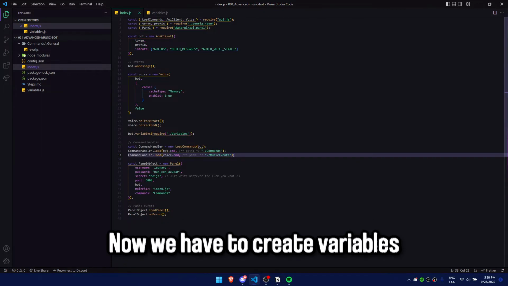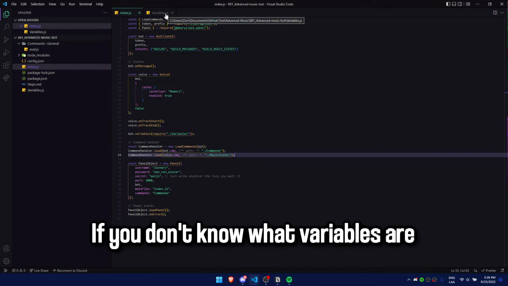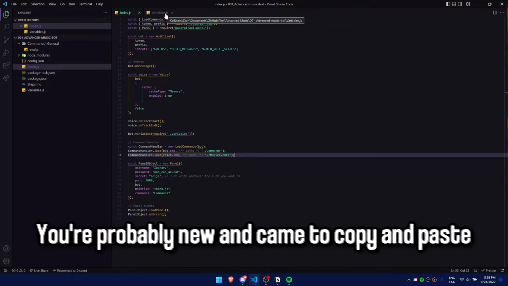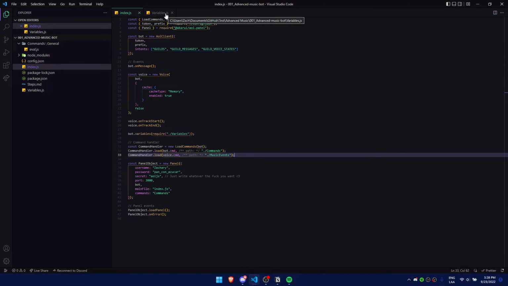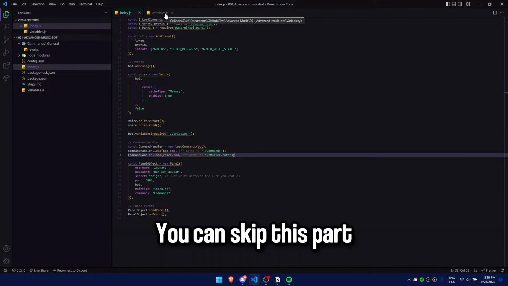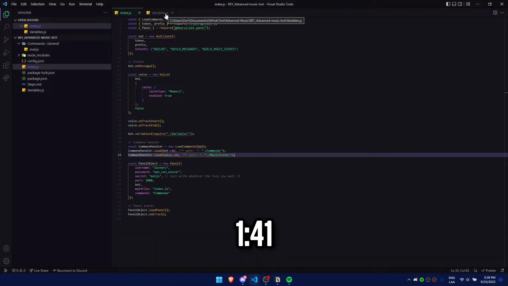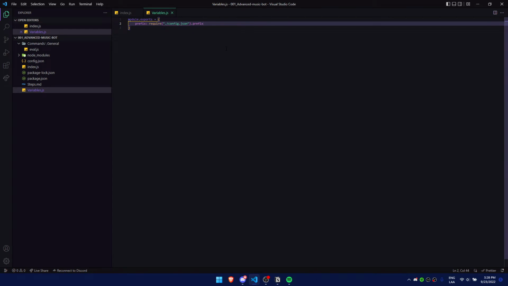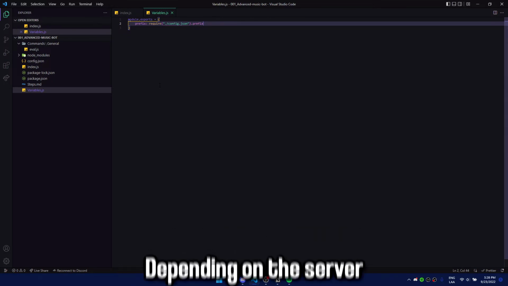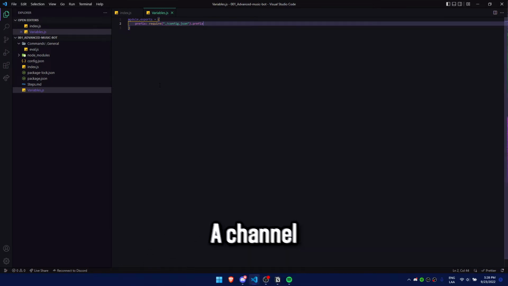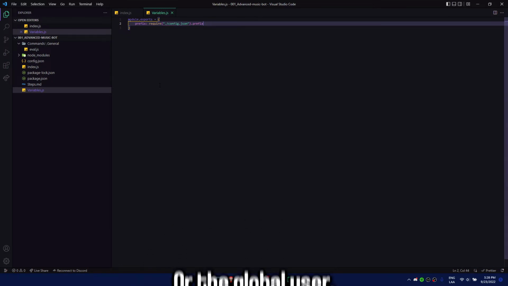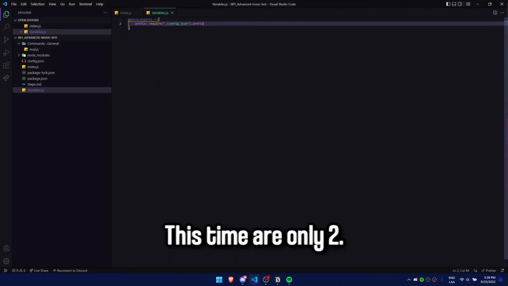Next, we now have to create variables. If you don't know what variables are, you probably are new and came here to copy and paste. If you know what they are though, you can skip this part and go to the timestamp on the screen. Variables are some kind of value that's gonna be stored in the database. This is gonna allow us to set different values depending on the server member, the channel, the message, or the global user.